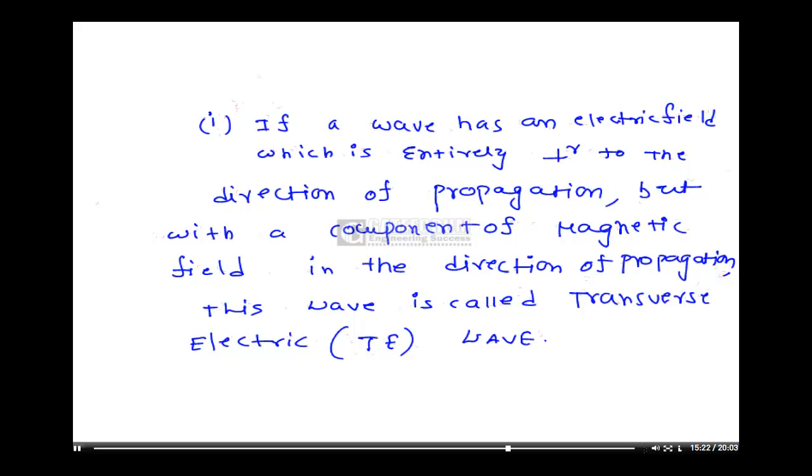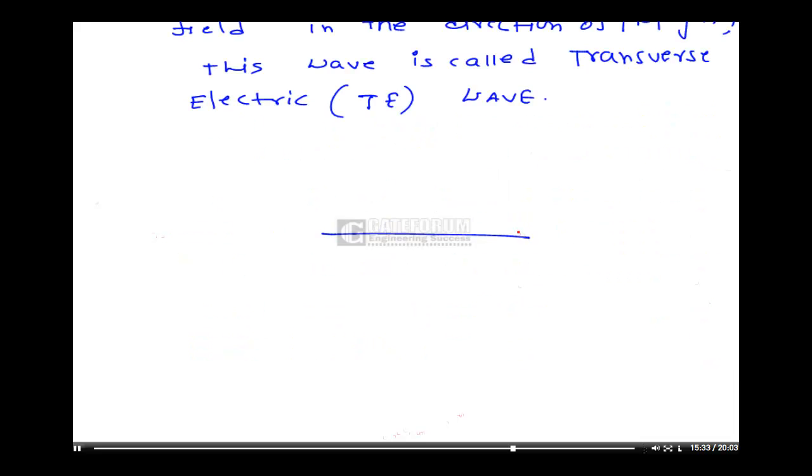That is, if you draw the statement in diagrammatic form, suppose the wave is propagating in the z direction. If a wave has an electric field which is entirely perpendicular, suppose the E field is like this, and similarly the H field is like this.